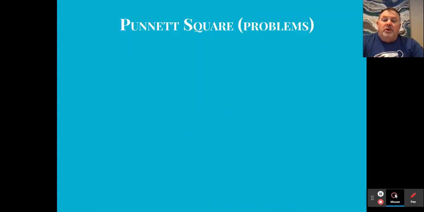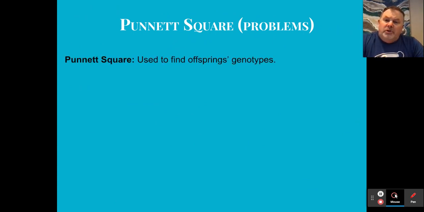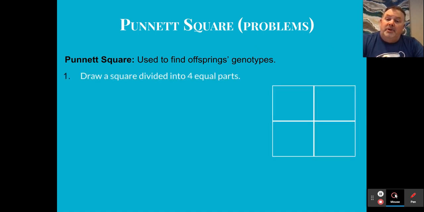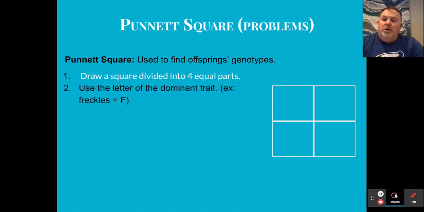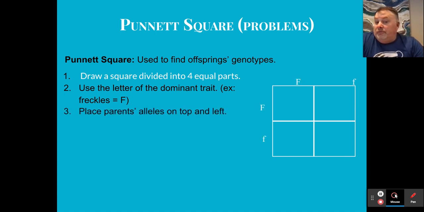So as we look at some of these problems, the term that we use is Punnett squares. And a Punnett square is oftentimes used to look at the genotype possibilities. It's four squares, divided into four equal parts. We use letters to demonstrate the dominant trait and the recessive traits. So if I'm going to use freckles, for example, I'm going to say that freckles are a dominant trait, and non-freckles would be lowercase f, which would be no freckles.